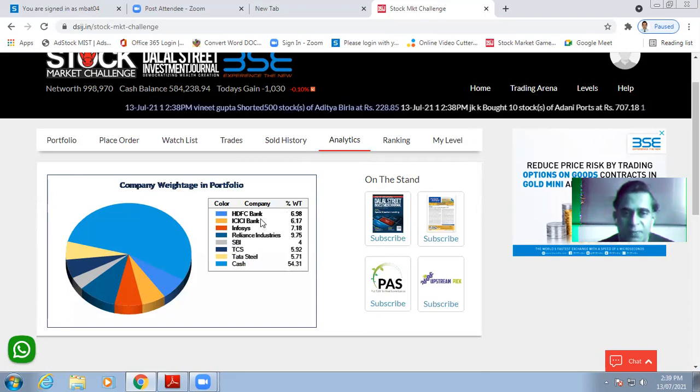This is my portfolio. But 54.31% of the 10 lakh rupees, that is 5,43,100 rupees out of 10 lakh rupees, I am still holding. I want to evaluate and purchase in coming days, and all the remaining amount I have spent to purchase the stocks of these companies. So this is the portfolio.